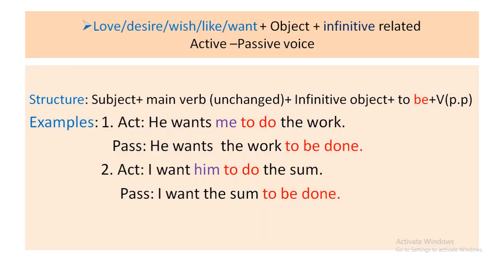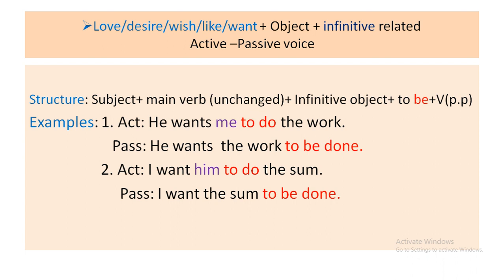Now this is love, desire, wish, like, want. These words also you need to learn. And after this you will get an object, then an infinitive, that is to plus verb present. And you have to make it passive following the rules. Subject plus main verb. Here subject no change. Then the main verb will be unchanged, that is the first verb. And then infinitive object. Then to be plus verb past participle.